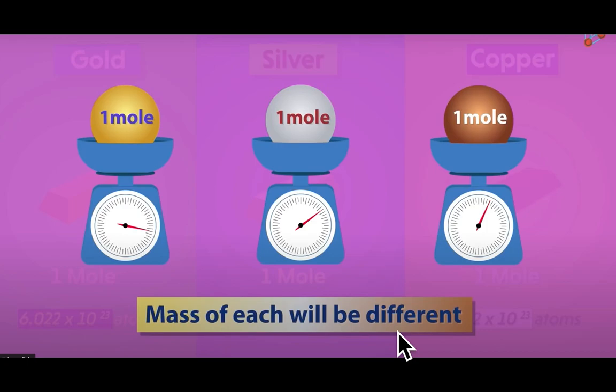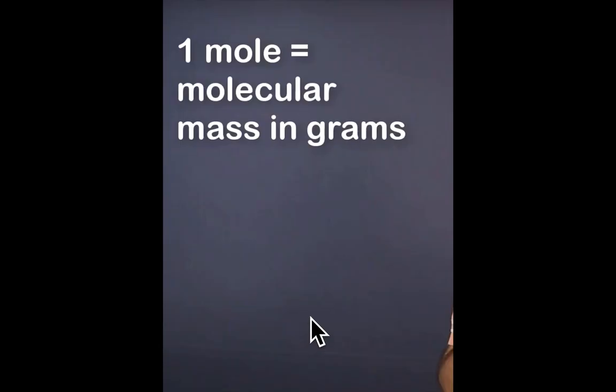Because if you go to the market, can you ask, give me 1 mole of so and so, this many atoms? Or we usually use the unit grams. So how will we convert, how will we relate, or define 1 mole? What is the mass of 1 mole? 1 mole is equal to the molecular mass of that substance in grams.